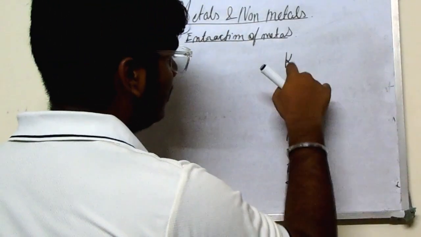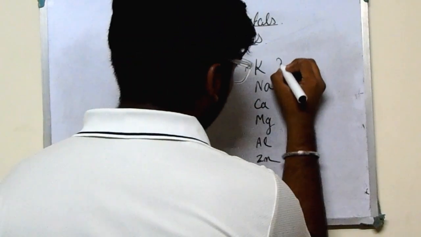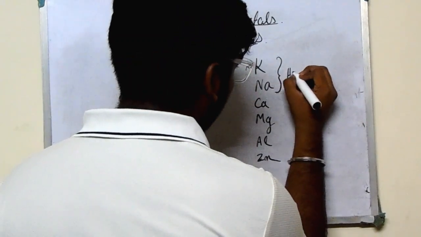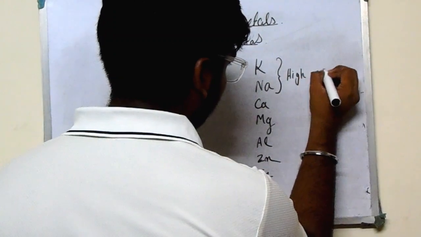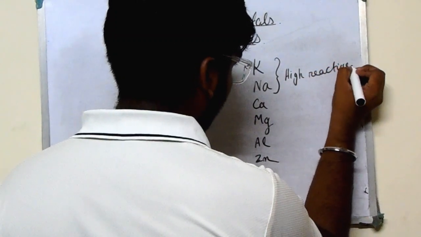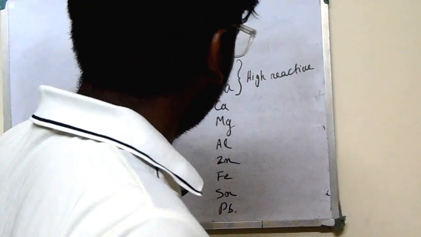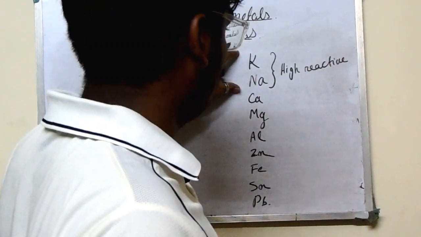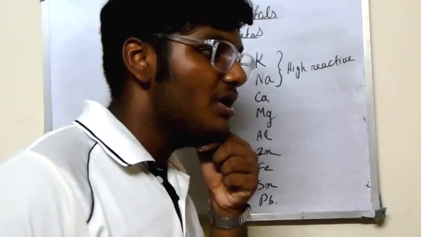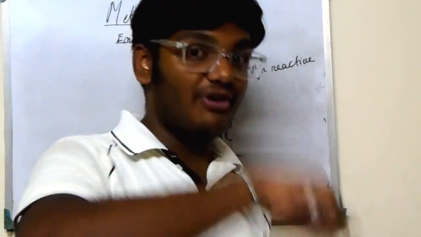The top two, that is potassium and sodium, come under the high reactivity metals. So for only these two metals, potassium and sodium, we will apply the first one.